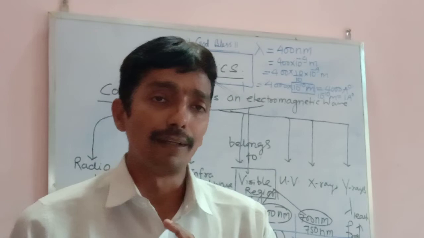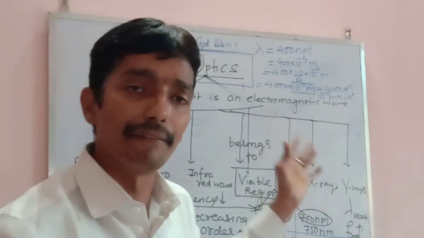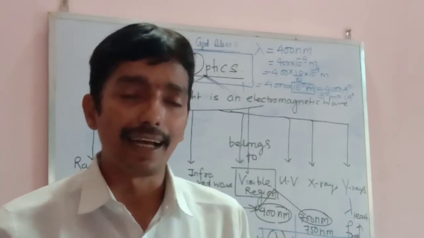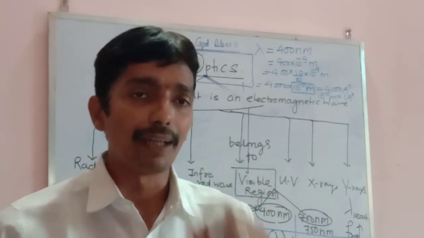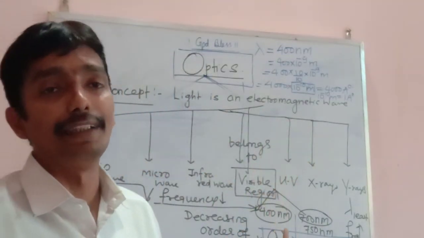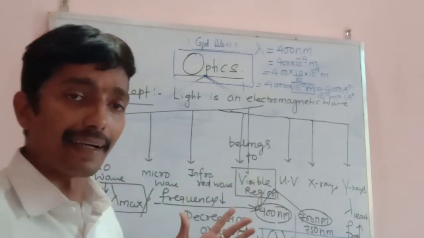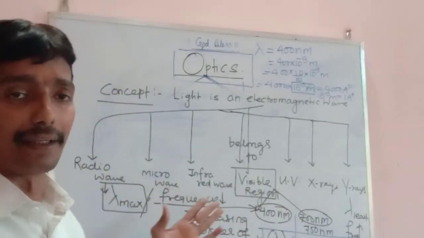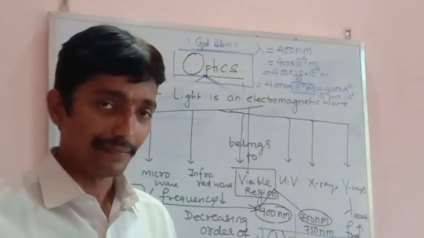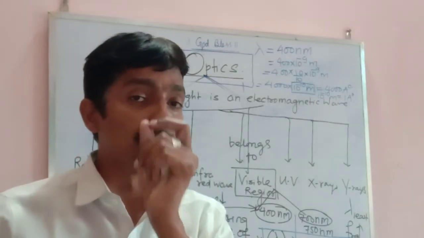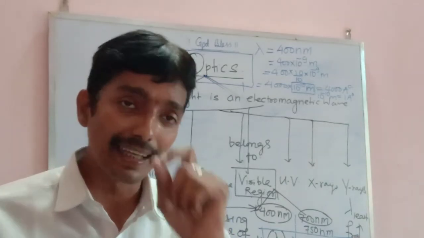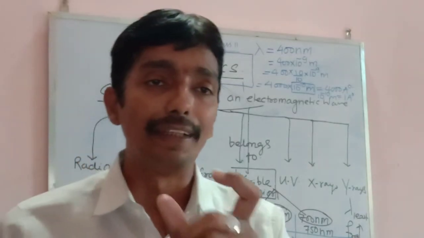My dear, first of all, you have studied that light is an electromagnetic wave, but that is an incomplete statement in class 12th. Because once you have entered class 12th, you should know a little more, and that is that light is an electromagnetic wave which belongs to the visible region. Because in electromagnetic waves there are various waves: radio, micro, infrared, ultraviolet, X-ray, gamma, so many things. So we should be aware of which region it belongs to. Don't say only that it is electromagnetic, because this is incomplete knowledge. It is electromagnetic, but it belongs to the visible region.